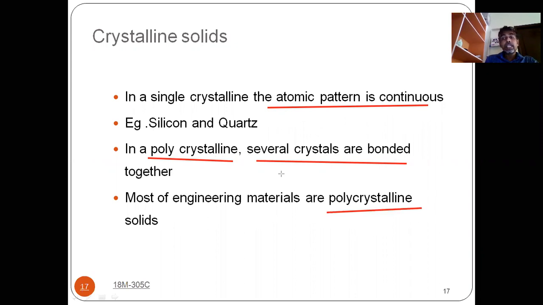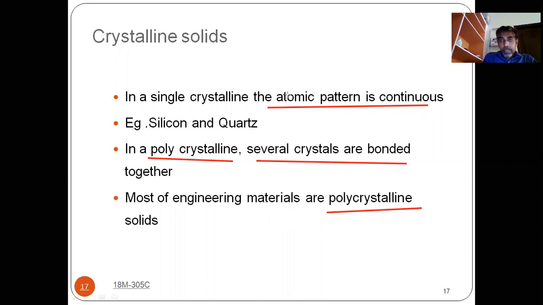The examples for single crystalline materials are silicon and quartz. You have to remember these, which is very, very important from the competitive exam point of view. Most of the other materials are polycrystalline materials, in which several crystals are bonded together.